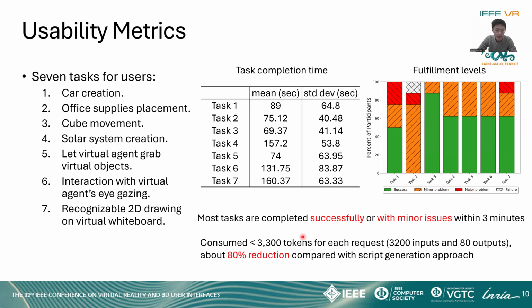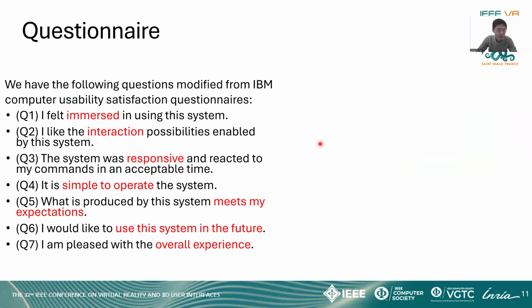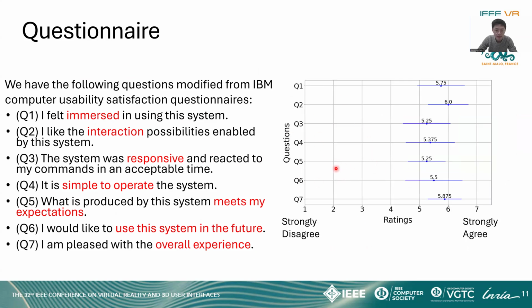We also counted that the consumed tokens are only around 3,300 for each request. That is over an 80% reduction compared with the script generation approach. As for the questionnaire, we evaluated 7 questions covering immersivity, interaction, responsiveness, as well as other metrics. And we got pretty good scores from all those questions, ranging from 5.25 to 6.